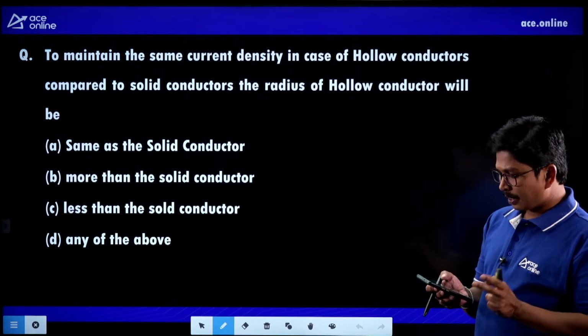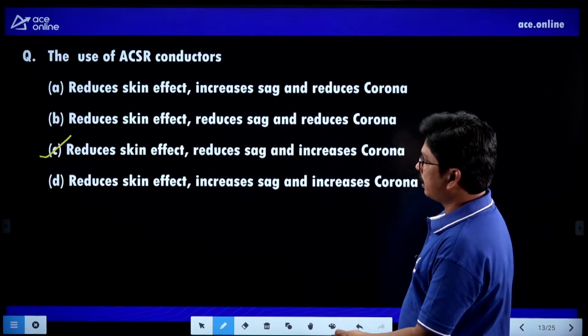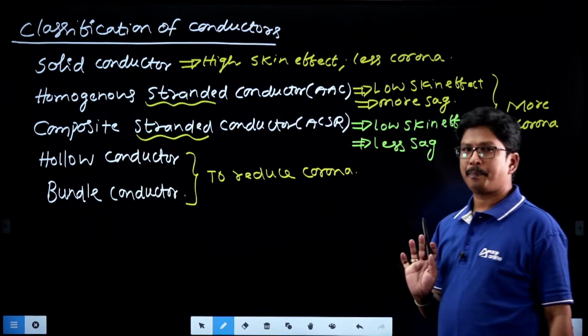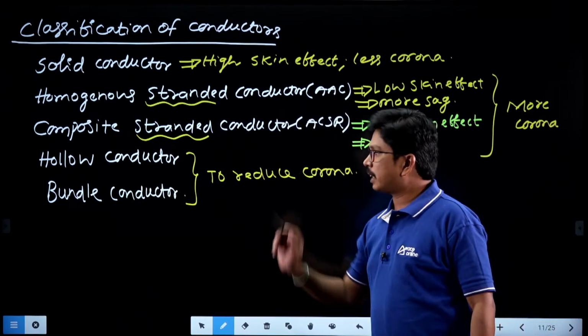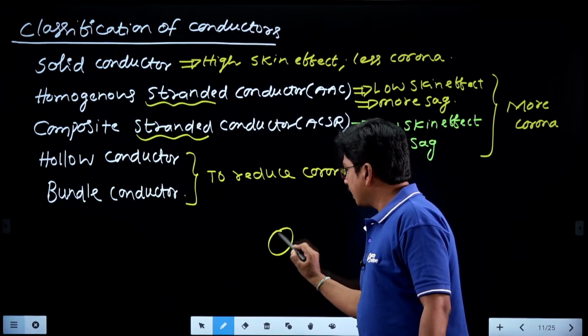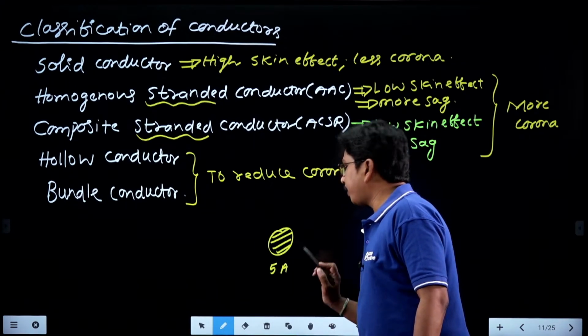Right, very good. So in case of hollow conductors and bundled conductors, just check here students. They are particularly designed to reduce corona phenomena. Suppose a solid conductor takes a current of 5 amperes.